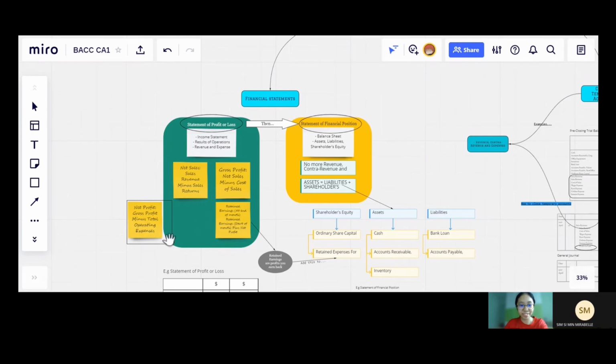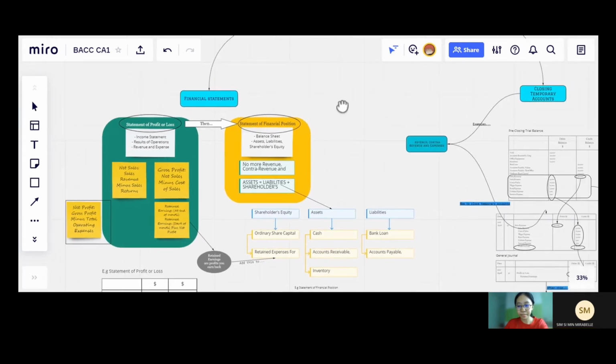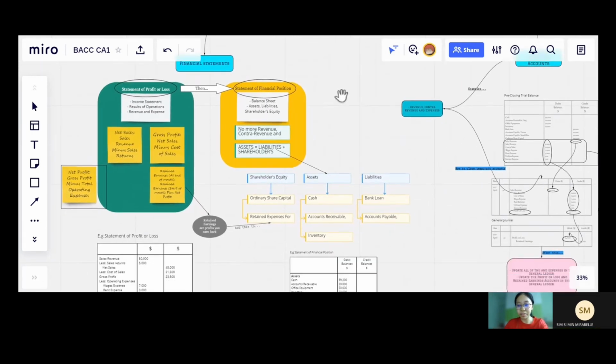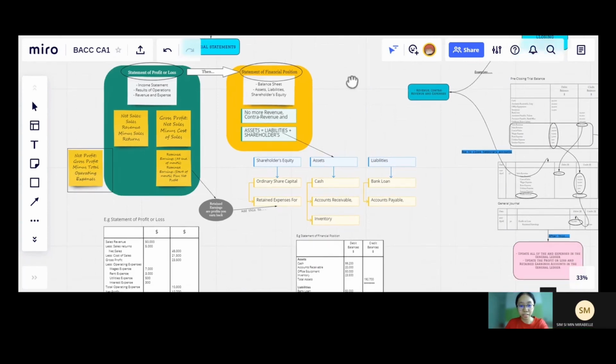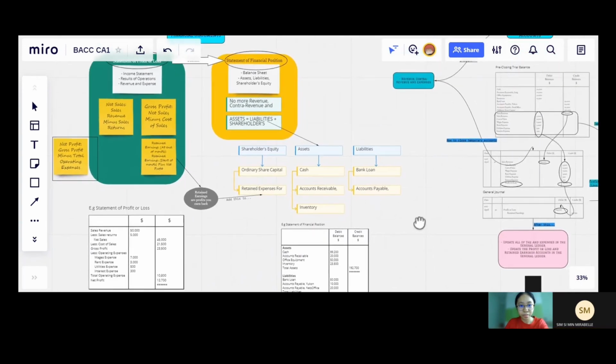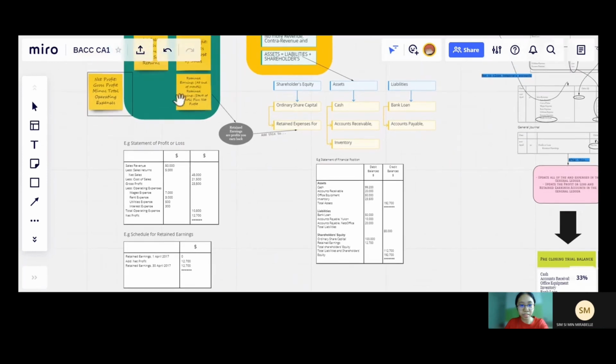Another formula to take note of is the retained earnings at the end of the accounting period. Accountants will need to use the retained earnings from the previous month, if any, and add it to the amount of net profit to find the retained earnings at the end of the month. So it's this part over here.